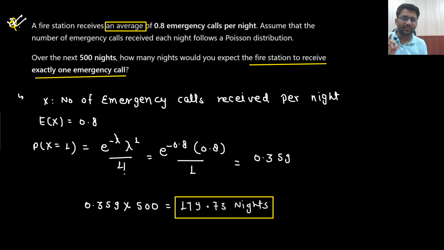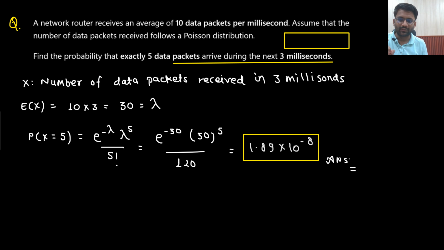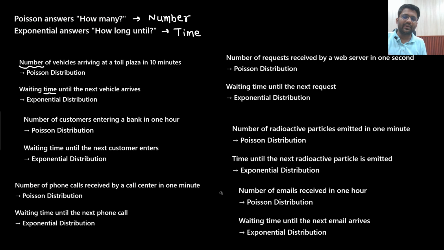Here what is written? Just one second. Yeah. So always we will talk about the numbers when it's about the Poisson's distribution. Number of customers entering into the bank. But here, waiting time until the next customer arrives.